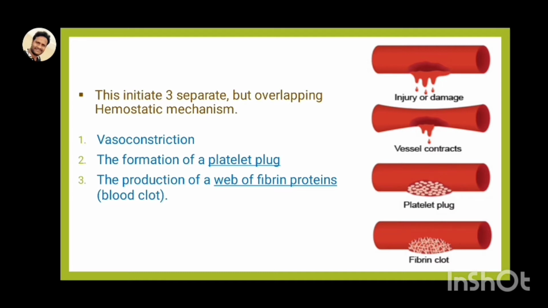This is initiated by three separate mechanisms. One is vasoconstriction. After a blood vessel is damaged or injured, it contracts, and this contraction of the blood vessel is called vasoconstriction. The second is the formation of a platelet plaque, a sticky, cap-like structure. And the final one is the production of a web of fibrin proteins, a net-like web formed within the blood vessel where the damage has occurred.